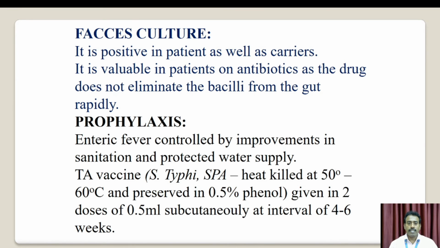Prophylaxis. Enteric fever is controlled by improvements in sanitation and protected water supply, and by vaccines. The TAB vaccine contains Salmonella typhi and Salmonella paratyphi, heat killed at 50 to 60 degrees Celsius and preserved in 0.5% phenol, given in two doses of 0.5 ml subcutaneously at intervals of 4 to 6 weeks.